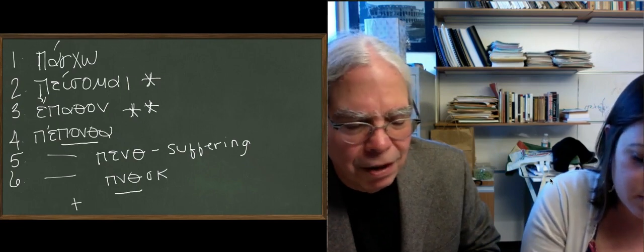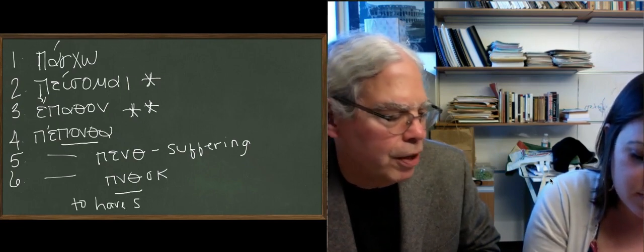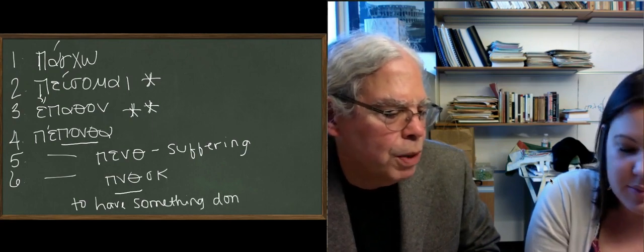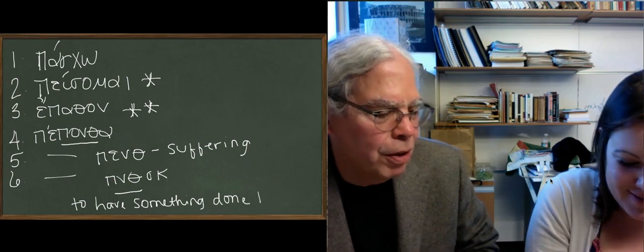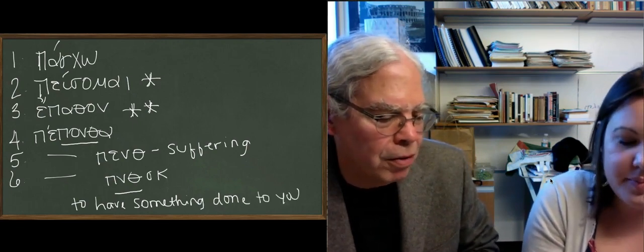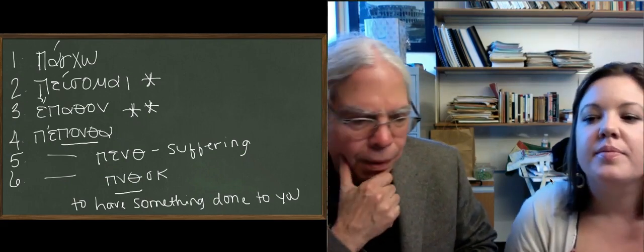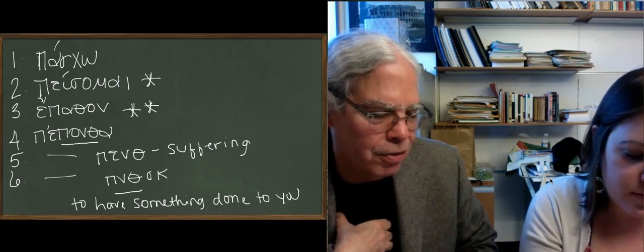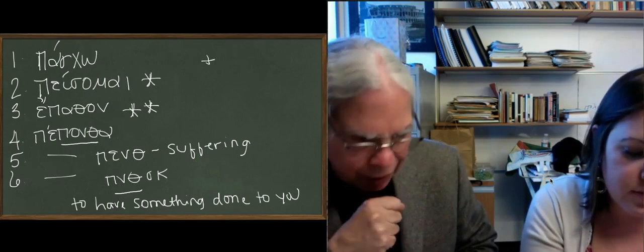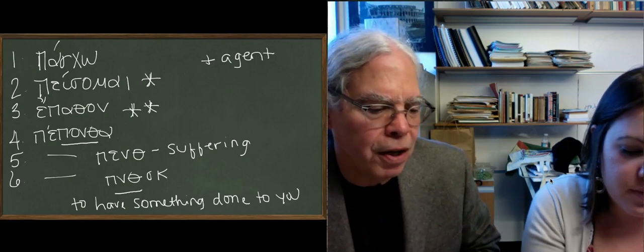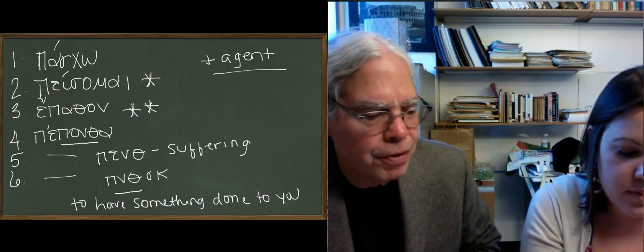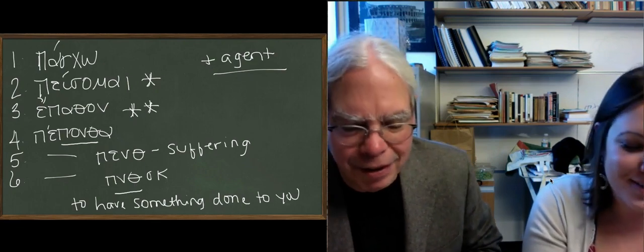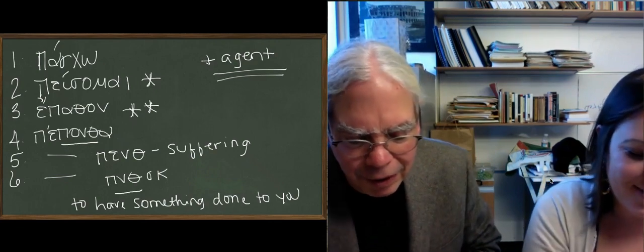In other words, the basic notion of it is passiveness, okay? So you can't have a separate passive of a verb whose meaning is fundamentally passive, right? So that's why there's no perfect middle passive and there's no aorist passive. But it can take an agent. So you can say, I suffered at the hands of somebody, right? Yep. And then you're going to use hupo with the genitive for the person at whose hands you suffered. Okay? Even though the form is active. Yeah, exactly. Beautifully said. Okay.